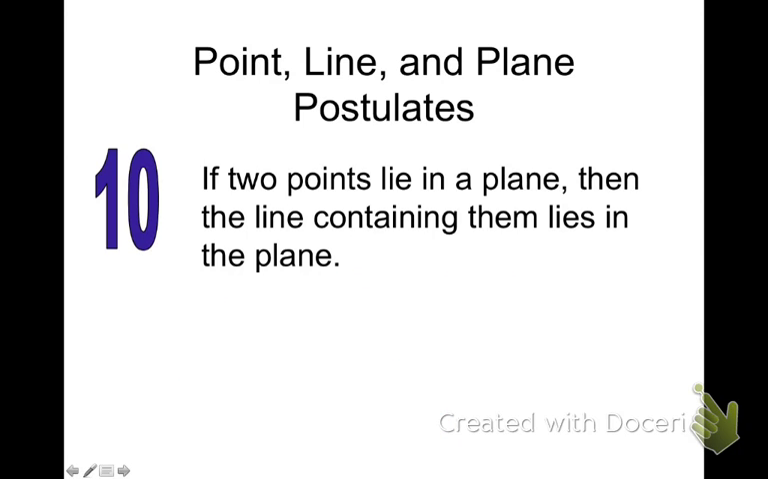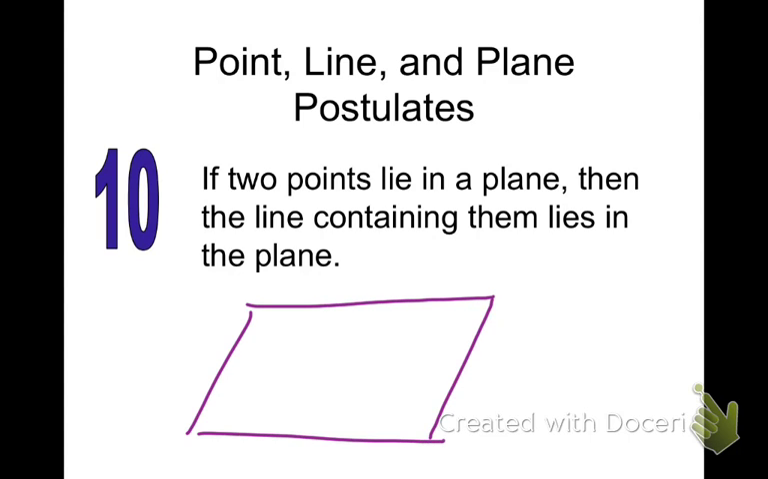All right, number 10. If 2 points lie in a plane. Okay, so what does that look like? So we've got a plane, plane P, with 2 points lying in the plane. So there's points A and B in my plane. Then the line containing them lies also in the plane. So put a line through that. Let's call it line M. So if the 2 points are on the plane, then it's true that the line containing them will also be on the plane. Okay? So line M is on plane P.